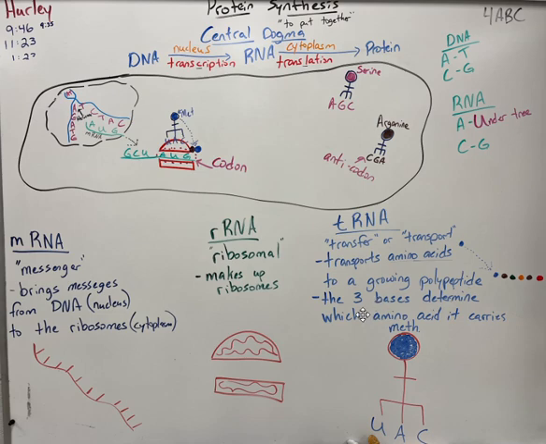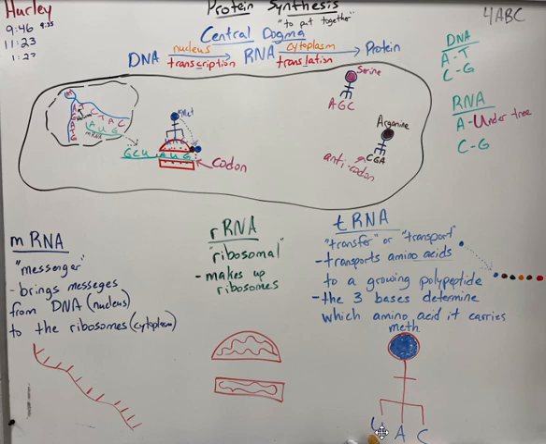And there are three bases that determine which amino acid it carries. The amino acid here is Met. We'll see it on a chart in a little bit. I put Met here just so that if you see this abbreviation, I want you to think not of the illegal drug, but the amino acid.